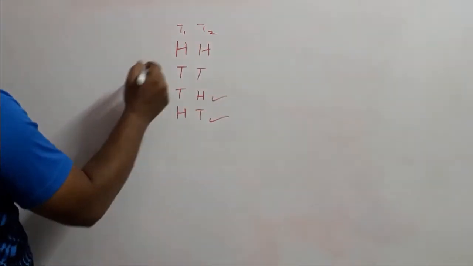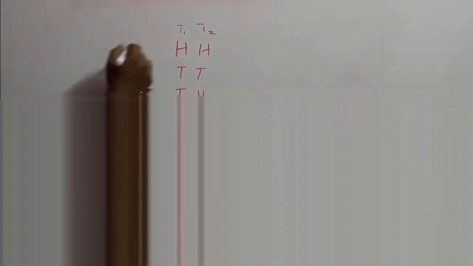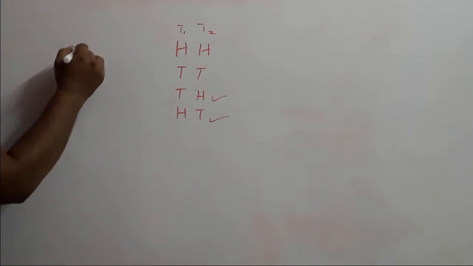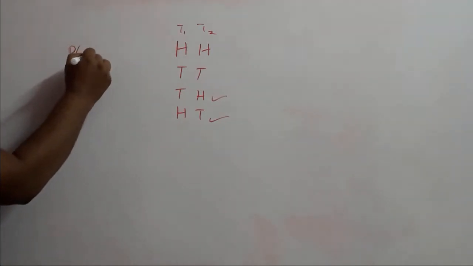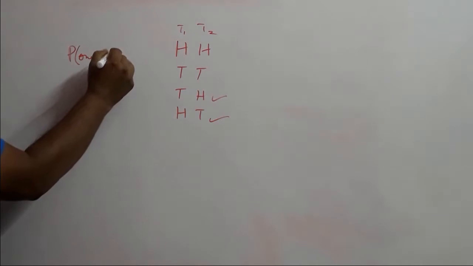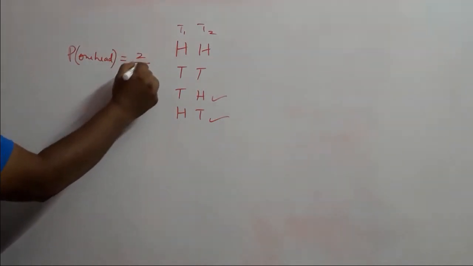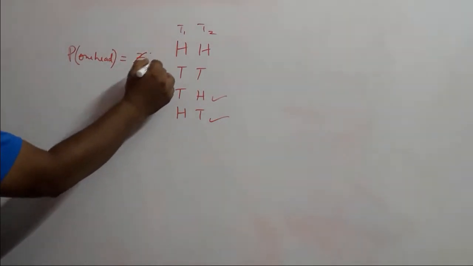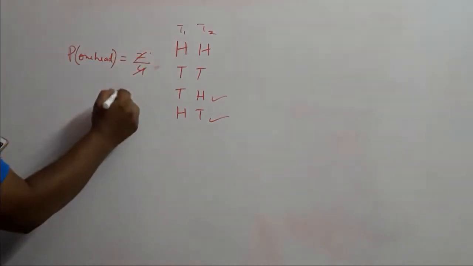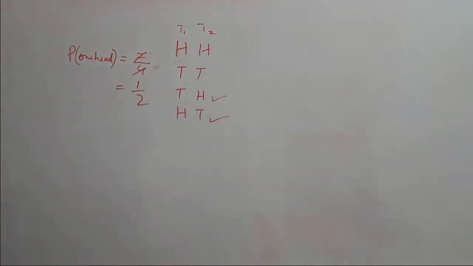So the probability of getting one head will be equal to 2 upon 4, which is half. So the probability of getting one head if a coin is thrown twice is half.